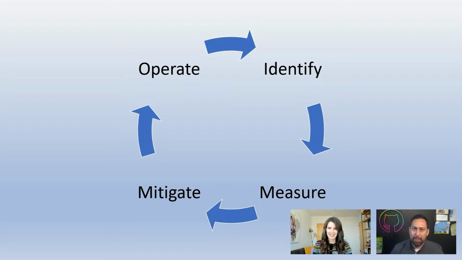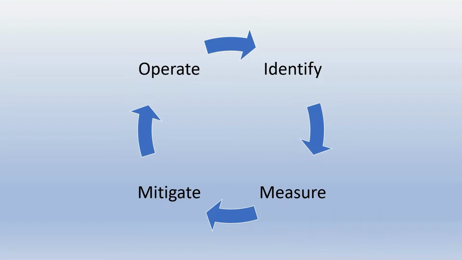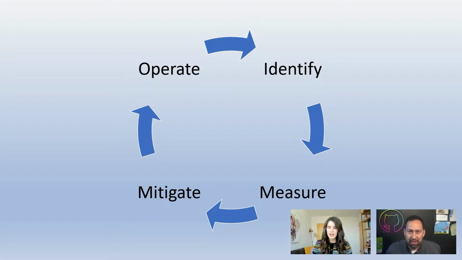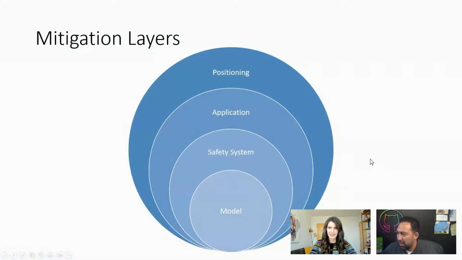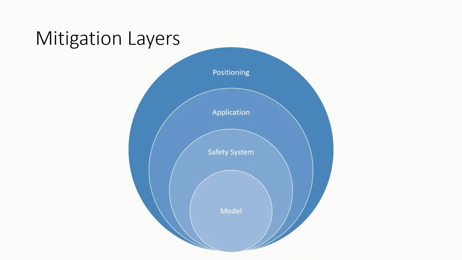And I think that this is actually a front that has gotten a lot more interesting and exciting as well. Even, let's say, a year ago, we were really just focused on one mitigation, which was the external safety system that goes around the model. But now there are so many more options available. So if we go to the next slide, we can look at that. Originally, all we really had was putting a safety system around the model, which is kind of this second layer.